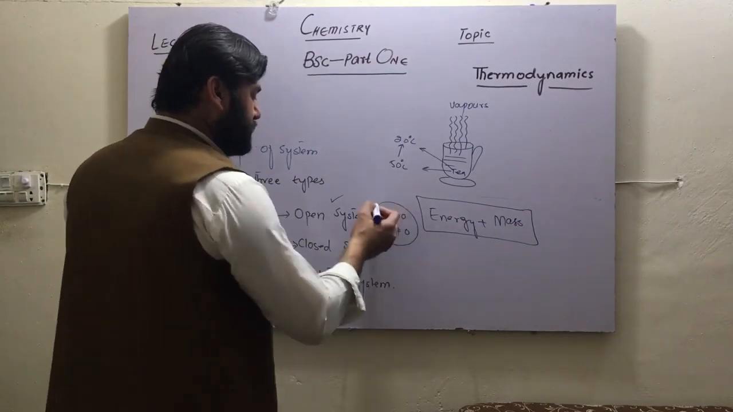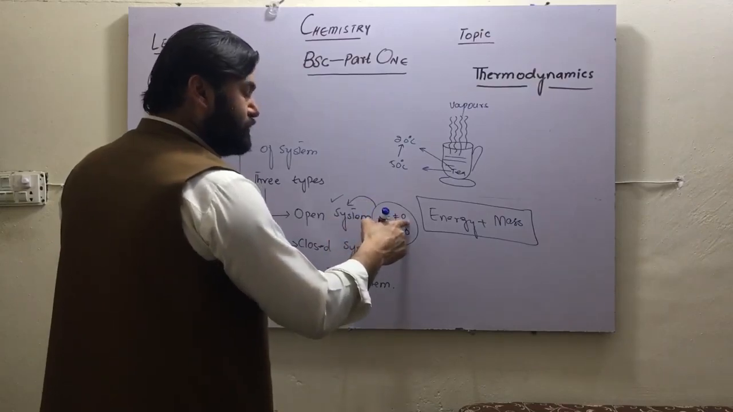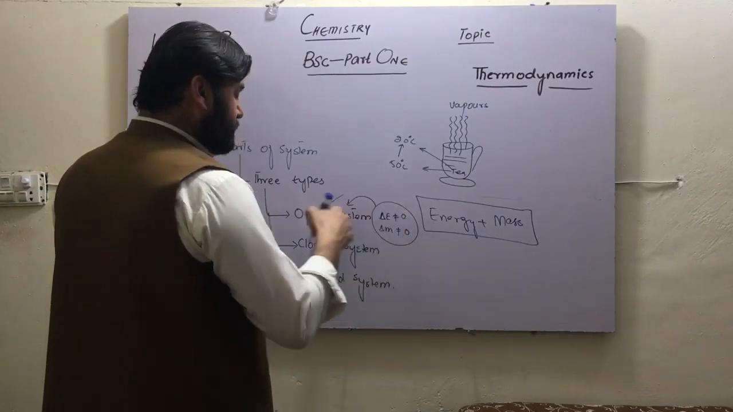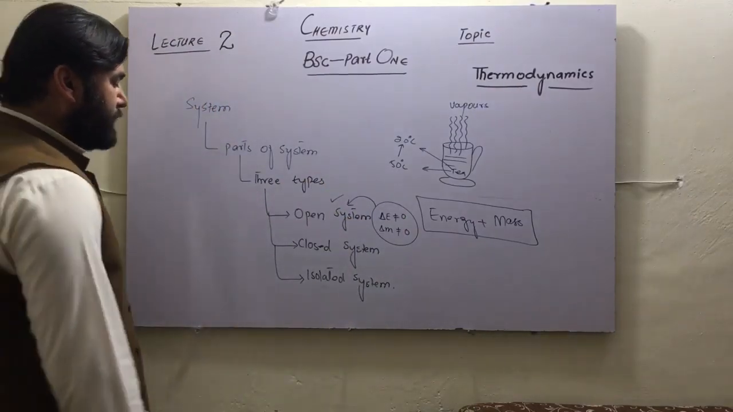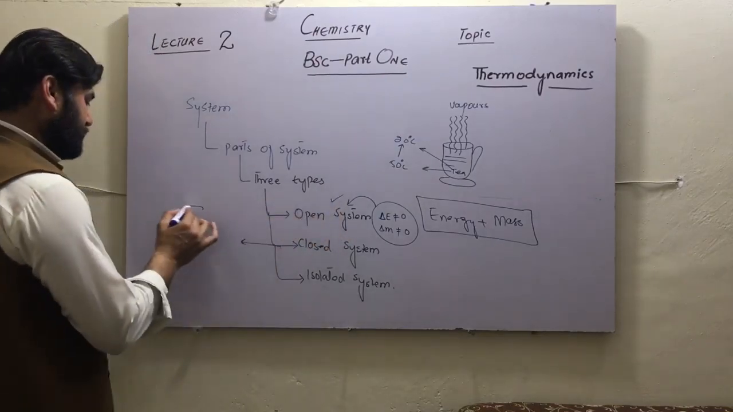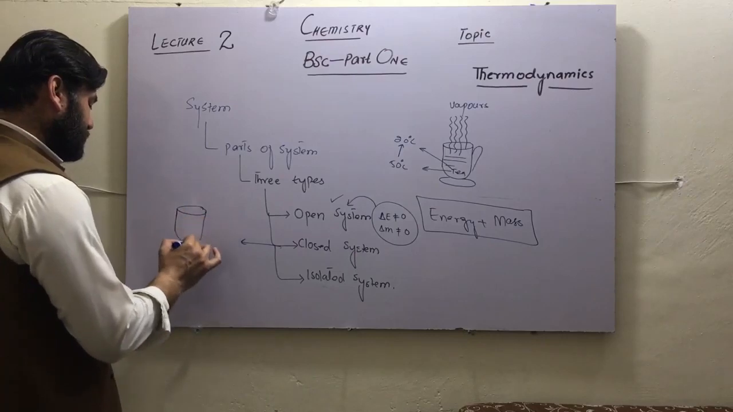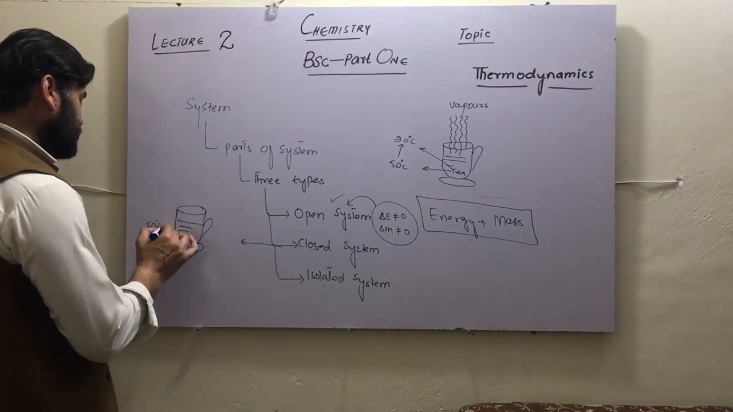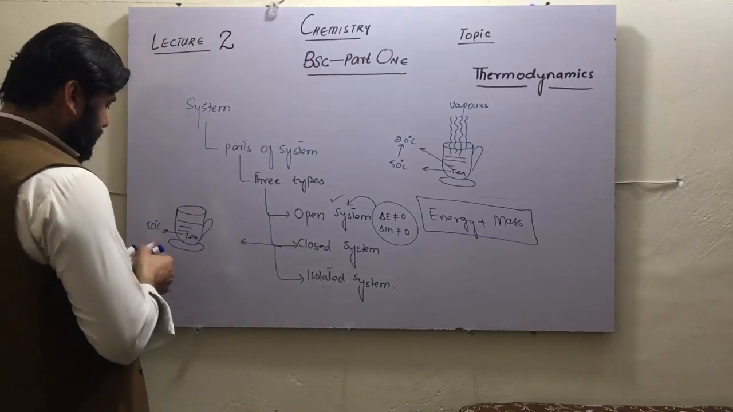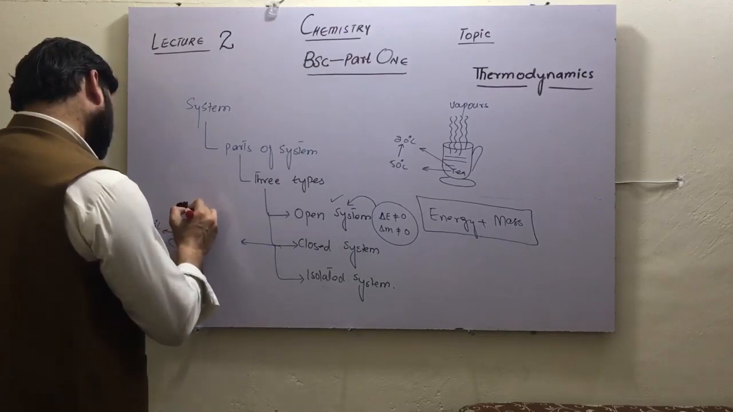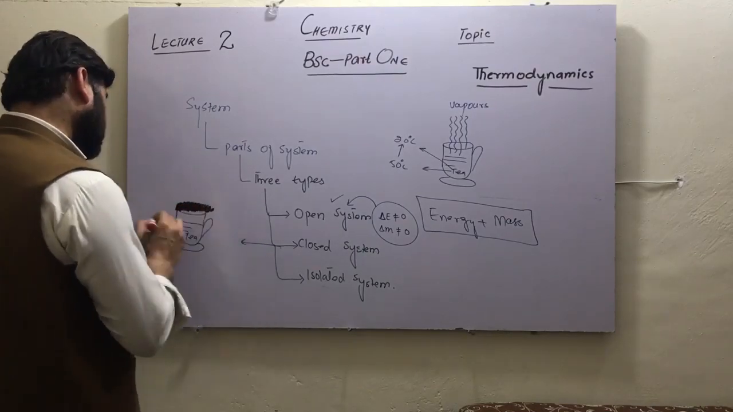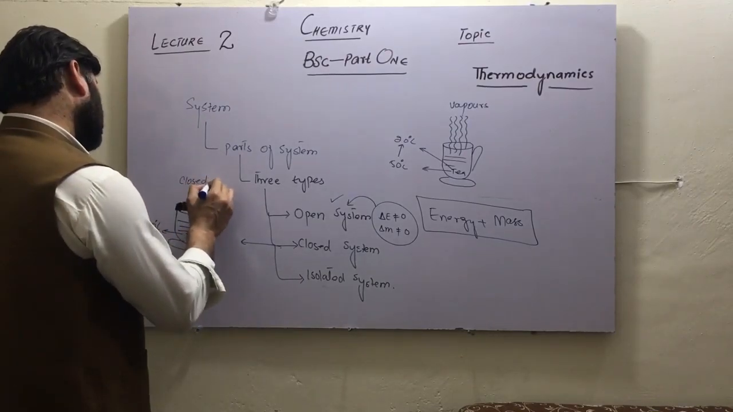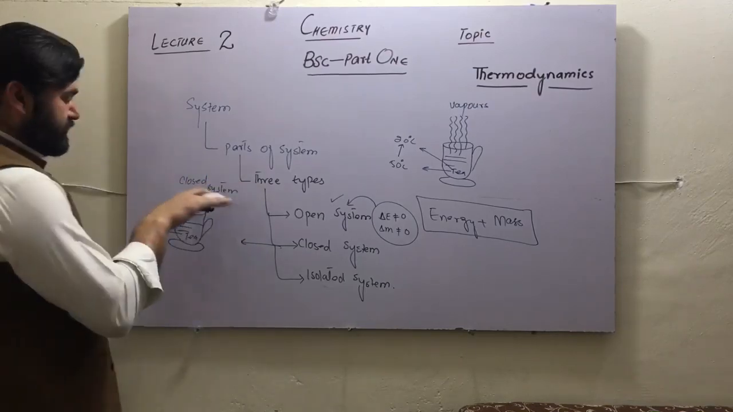An open system is when delta E is not equal to 0 and delta M is not equal to 0, where delta E is the change in energy and delta M is the change in mass. And what is a closed system? Suppose the same cup of tea is there at 50 centigrade, and we just place a lid on it. It is closed now. We can say it is a closed system, because we just placed a lid on it.